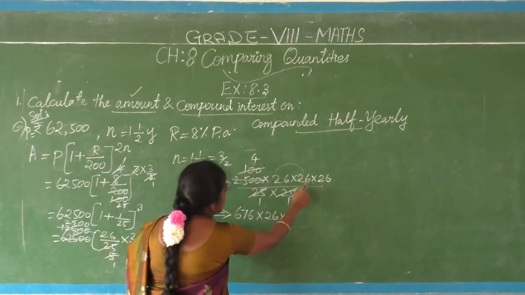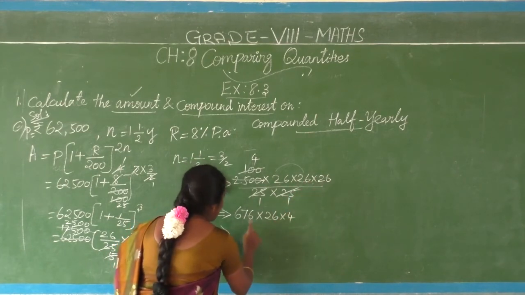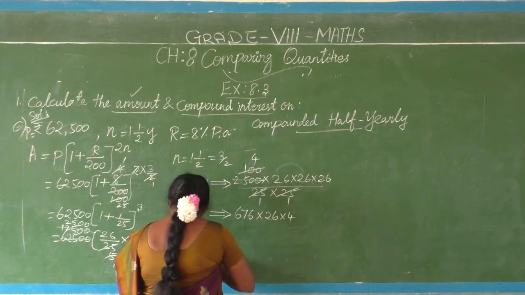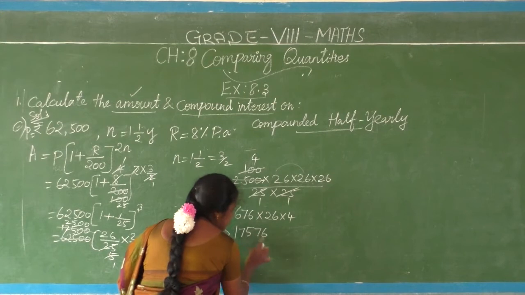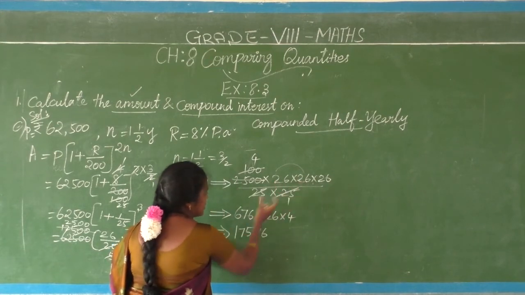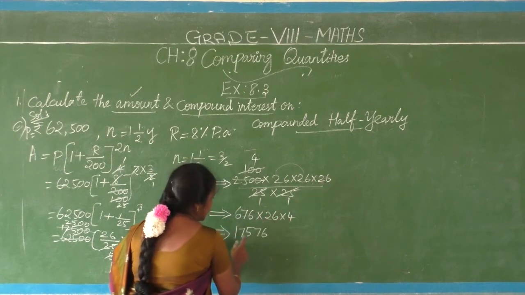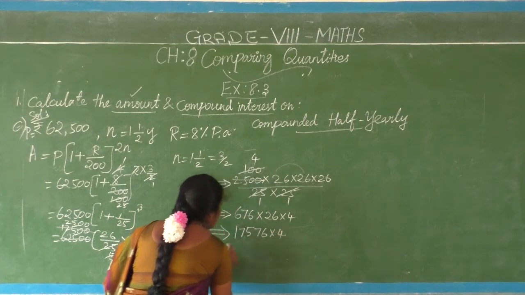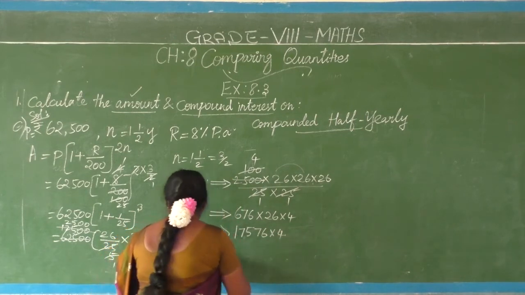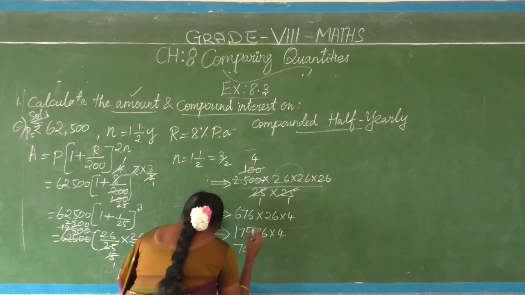You have to multiply 26 into 26, 676. With that, one more 26 is there. If you multiply these two numbers, what is your answer? 17,576. 26 into 26, 676 into one more 26. That time our answer is 17,576 into 4. Final answer is here 70,304.